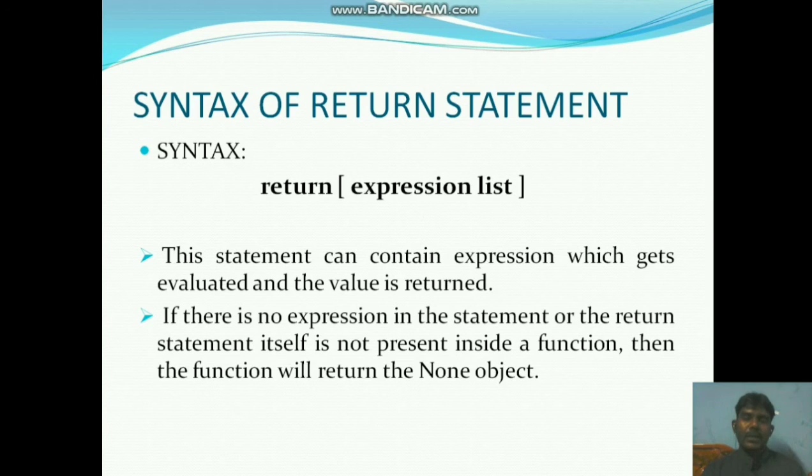The statement can contain an expression which gets evaluated and the value is returned. So if there is a return expression, it returns a value. If there is no expression in the statement, or the return statement itself is not present inside a function, then the function will return the None object. Nothing in the return means it displays a None object.